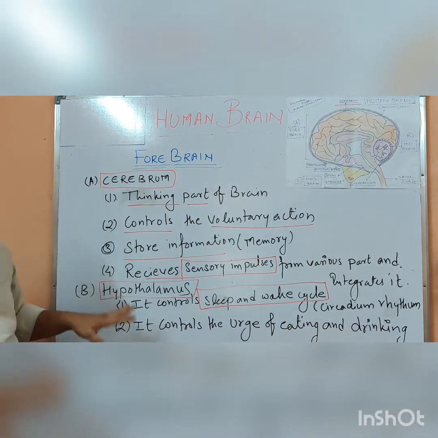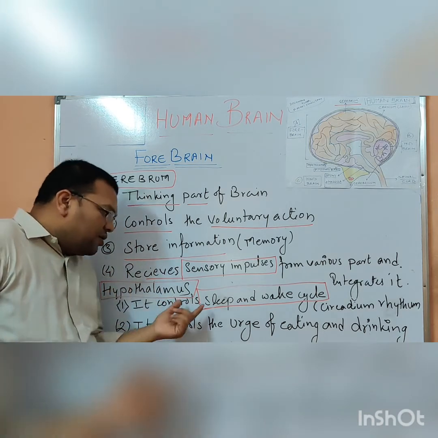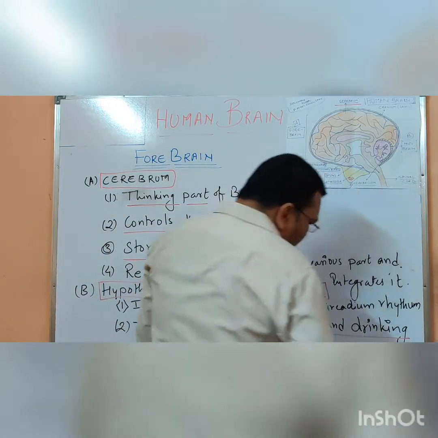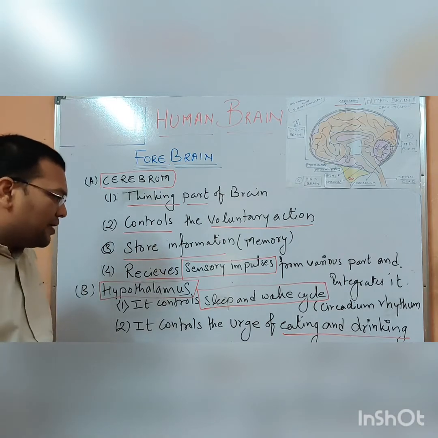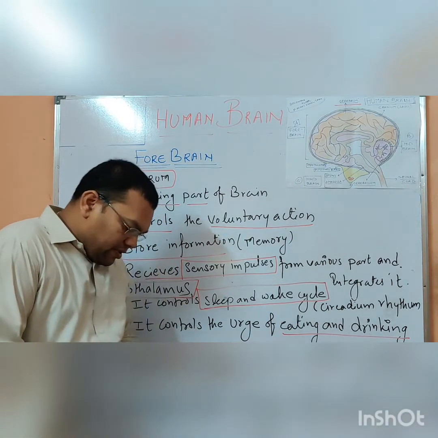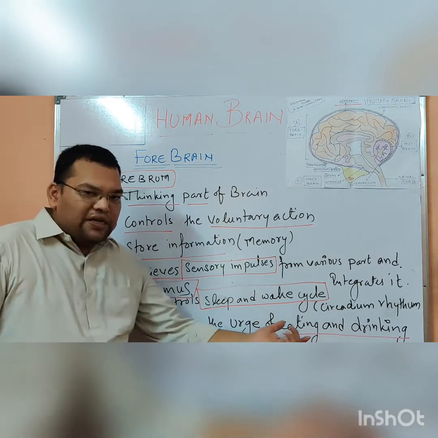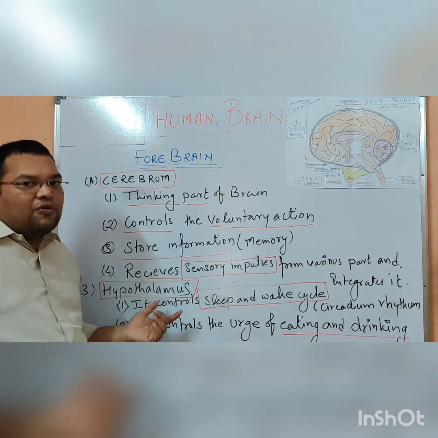And the last function of the hypothalamus is to control the urge of eating and drinking. We feel the urge of eating and drinking, and that is controlled by the hypothalamus.